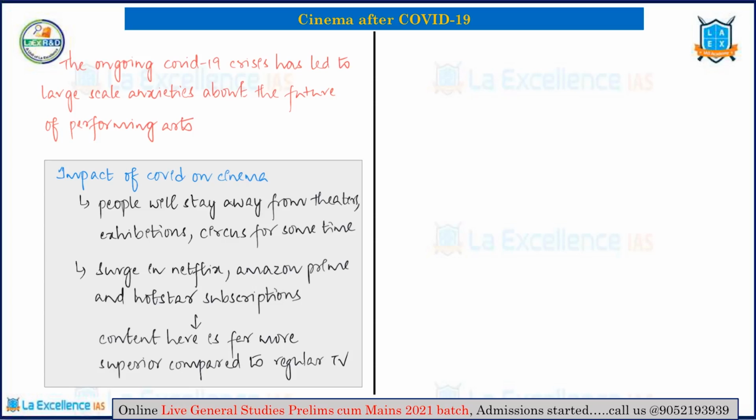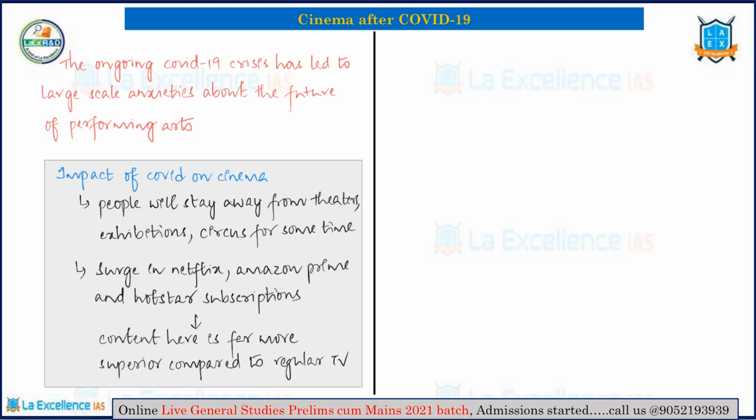Now a lot of people are of the opinion that this particular pandemic will significantly impact the viewing habits of people. People will no longer be enthusiastic to go to the theaters to watch movies, but they would rather stay home and watch through other apps like Hotstar, Netflix, Amazon Prime, and so on. So in order to avoid large gatherings, one impact COVID-19 is going to have on our economy and on the minds of people is that we would avoid going to the film theaters for a longer time to come. So in the near future, it will be very difficult for us to go to the theater and watch a movie. Now this will do what?